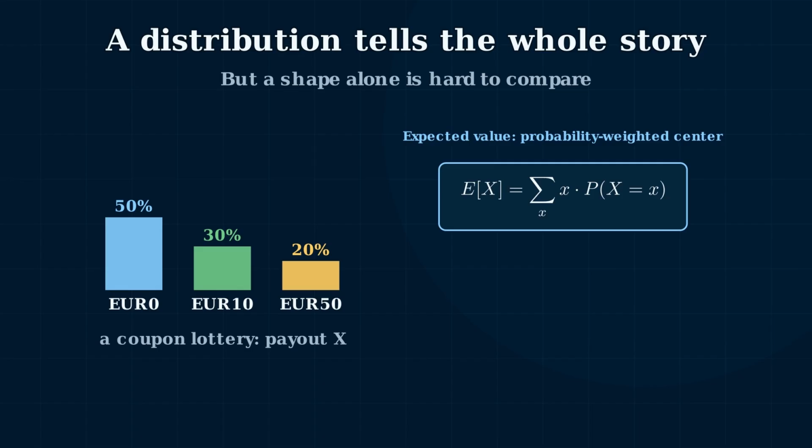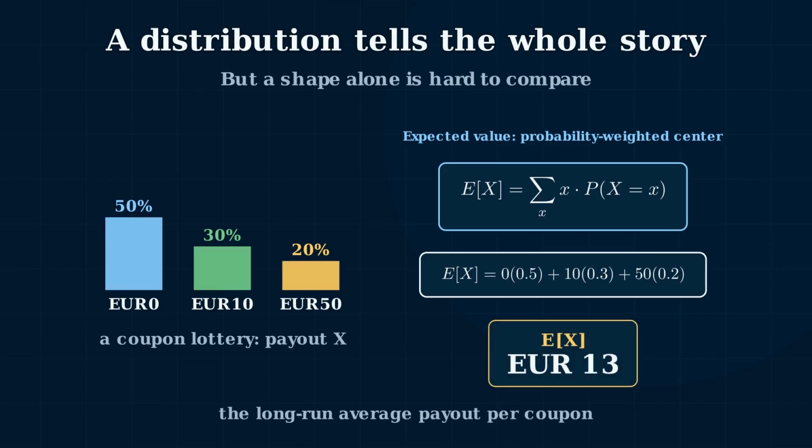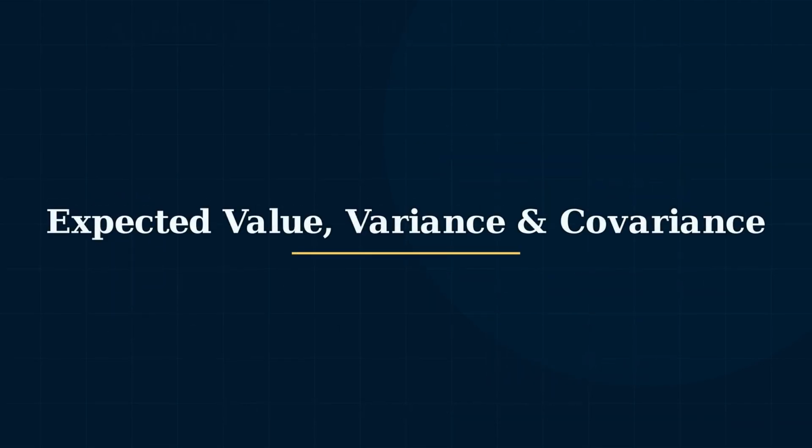The expected value is the probability-weighted sum. E of x equals the sum over every outcome x of x times p of x. Plugging in our coupon, 0 times 0.5 plus 10 times 0.3 plus 50 times 0.2. Add those terms and E of x equals €13. Not a value the coupon can actually take. It is the long-run average payout if you played this lottery many times.